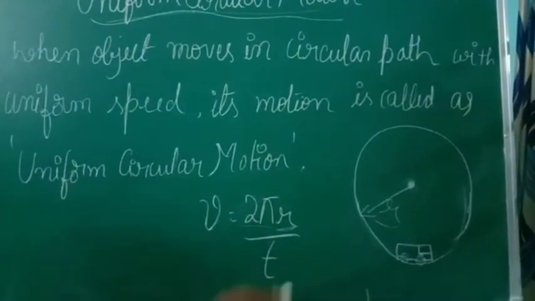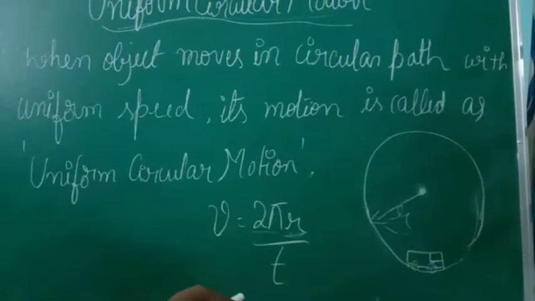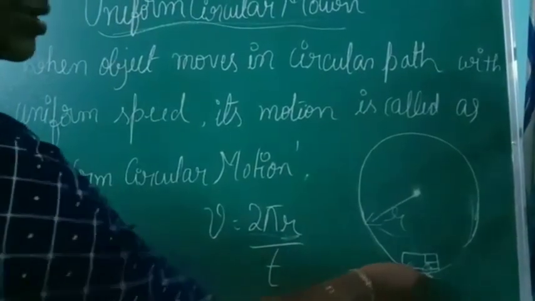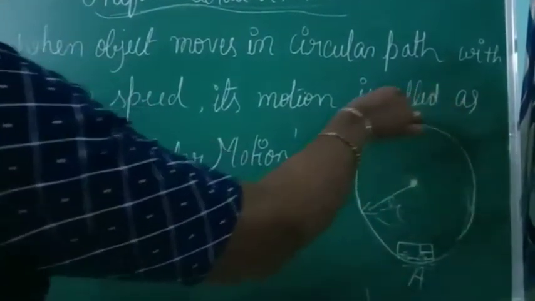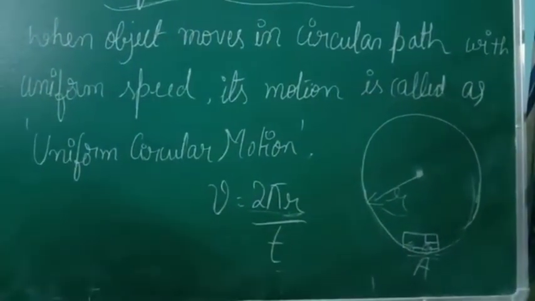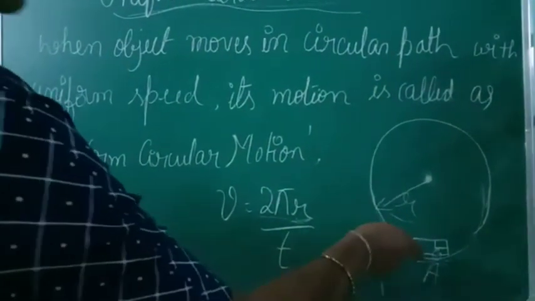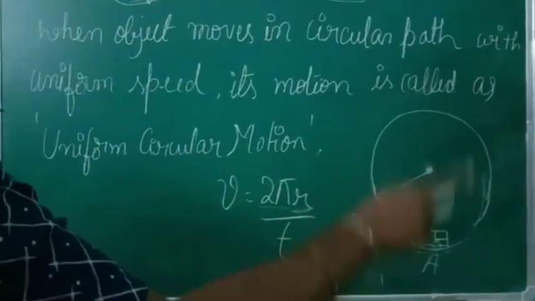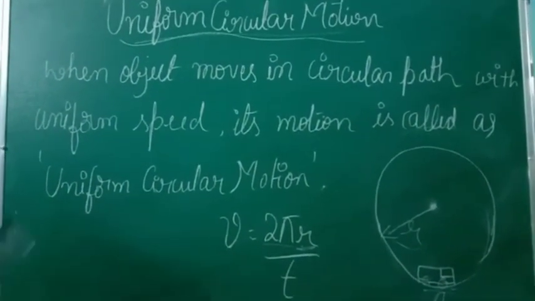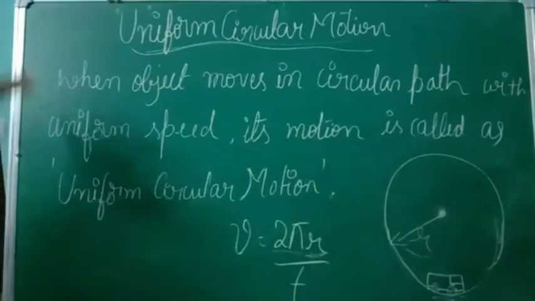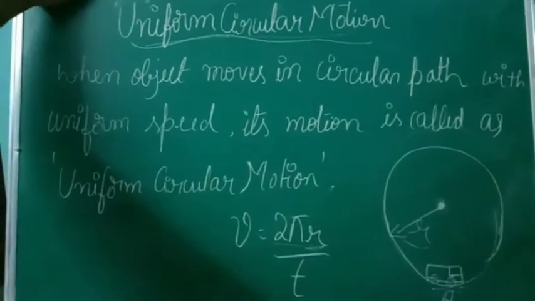Radius is taken as r divided by time taken by this minibus to travel from position A and again come back to A. So time taken by this bus to go through this path one round, that is T. So this is the concept of uniform circular motion. Here ends the lesson motion.